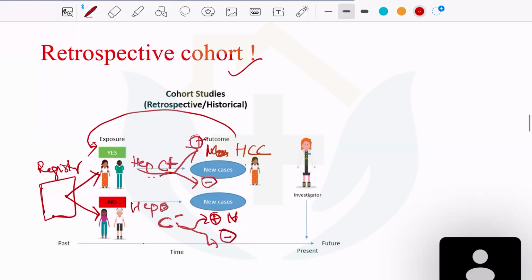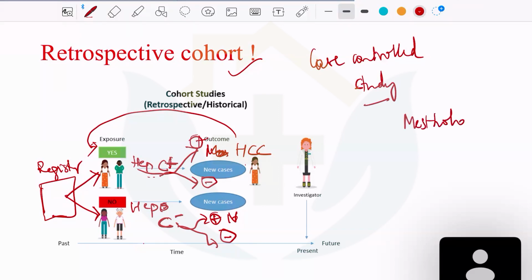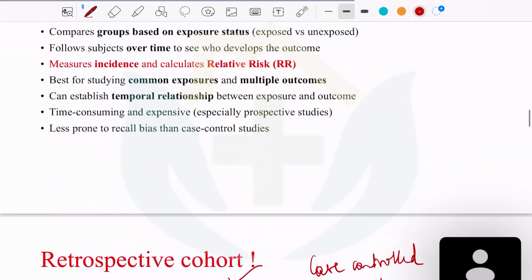This is very confusing with the case control study. In a case control study, you go back from mesothelioma, and you just ask the patients themselves what they were working in. Then it becomes a case control study. But in a retrospective cohort, you don't ask the patient; you go back to the registry and subdivide the groups into hepatitis C positive and negative, and then follow up what happened to them. So going back in history and analyzing it, this is a retrospective cohort.